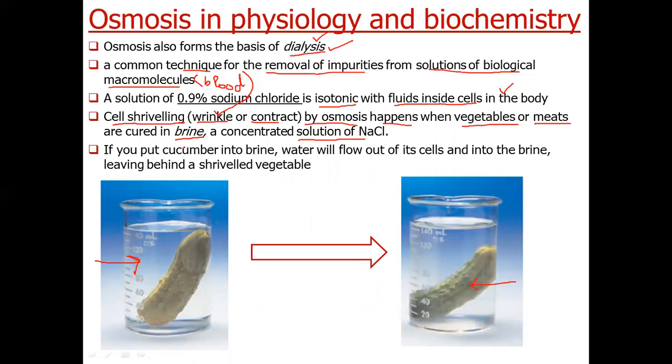This phenomenon is called shriveling. Why has this occurred? Because outside it is a concentrated solution with more solute particles. Inside the concentration of solute is less, so there will be flow of solvent from cells of the cucumber to the outside solution, so it will lose water and show cell shriveling.